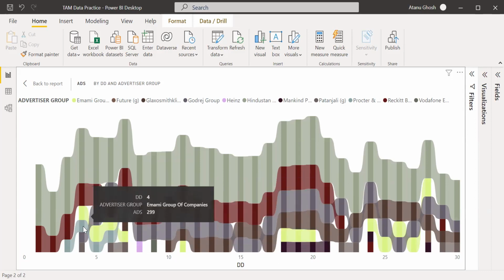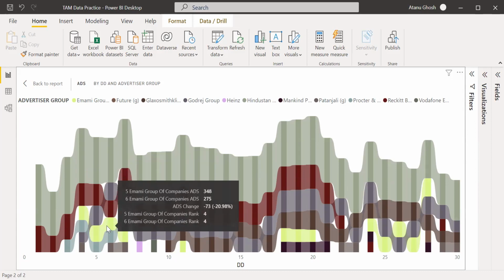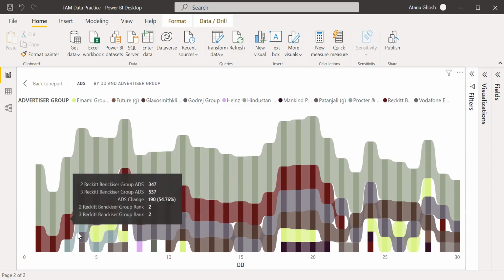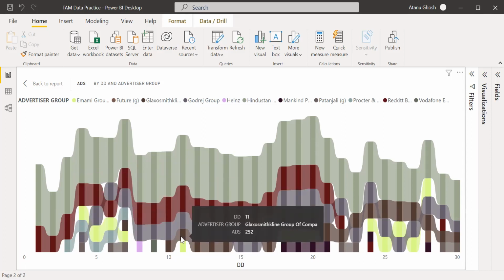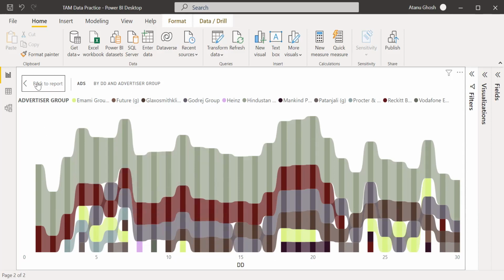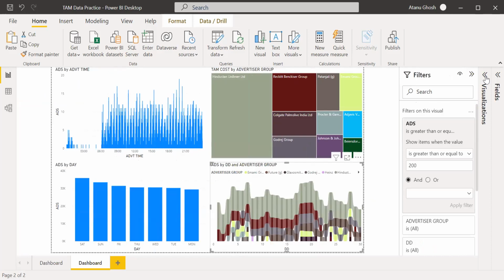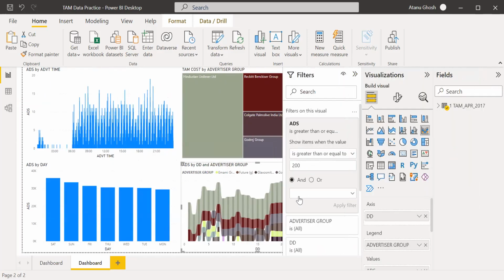Even though the number of ads is one of the top within the top 500 or whatever we have filtered, it is not continuously giving advertisements, or at least it is not giving advertisements higher than what we have filtered. Okay, am I making sense? Yeah. The interpretation of this chart.